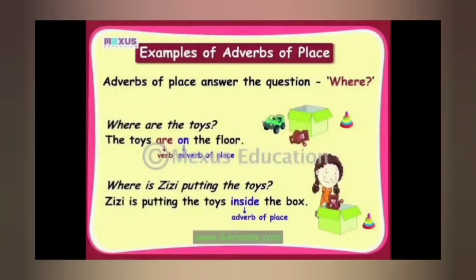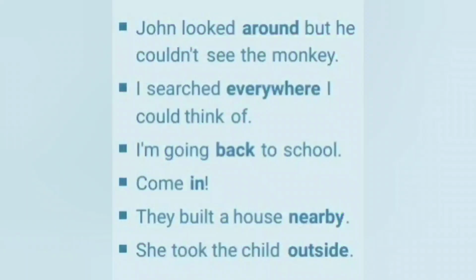So first of all, you have to identify how the adverb of place can be used. Adverb of place answers the question where. Now look at the sentences. John looked around but he couldn't see the monkey. Where did John look? Look is the verb, and we are asking the question, where did John look? So what will be the answer? The answer is around. Understood? Where did John look? John looked around.